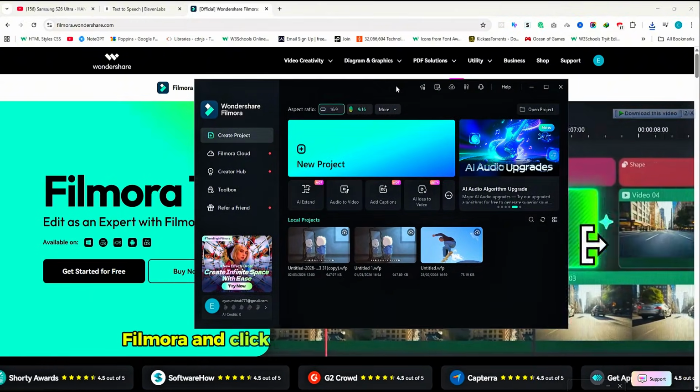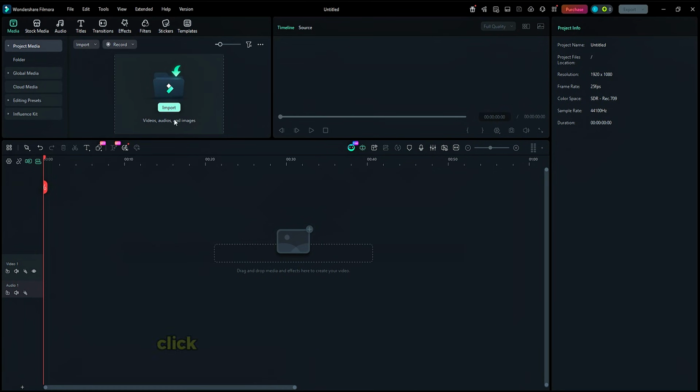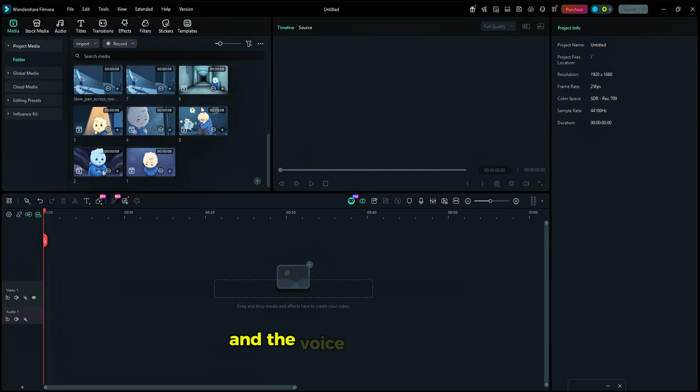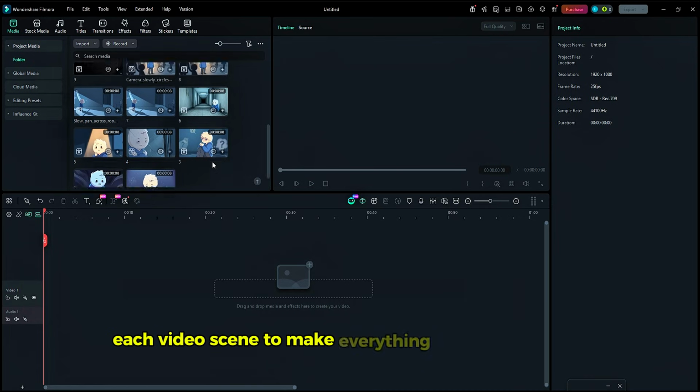Open Filmora and click New Project. Once the project opens, click Import and import all your video scenes and the voiceover audio file. As you can see, I've numbered each video scene to make everything easier to organize.